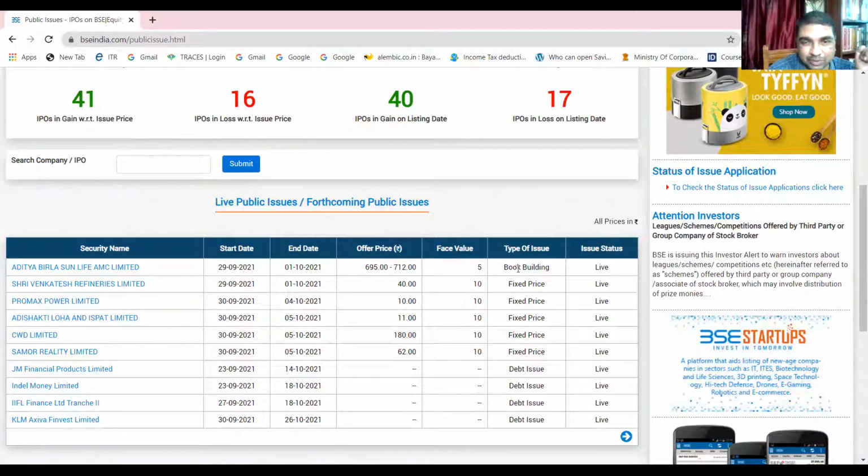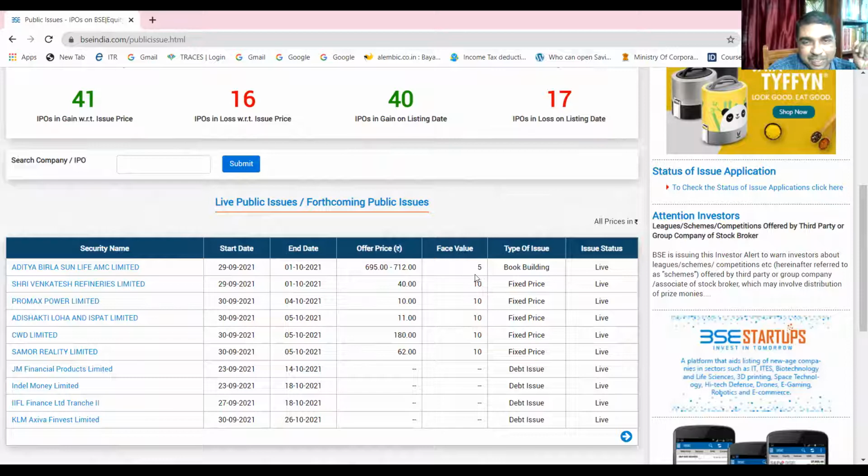Okay, how is it issued? This is the type of issue. Book building. Book building process. Okay, so thankfully today you see one book building process. After that you see this offer, which is also closing today, right? What is the price? Sir, 40. Okay, and what is the method of issue? Fixed price. You see, there is no price band here. It is fixed price, right?